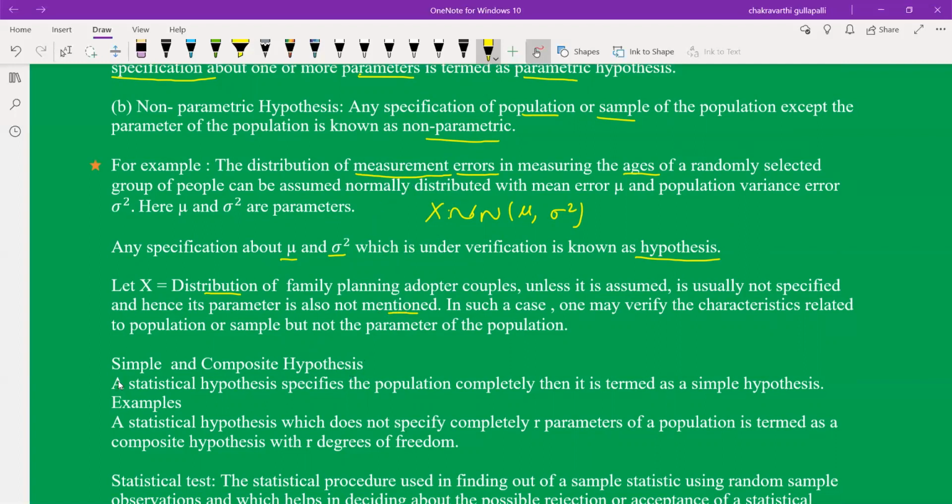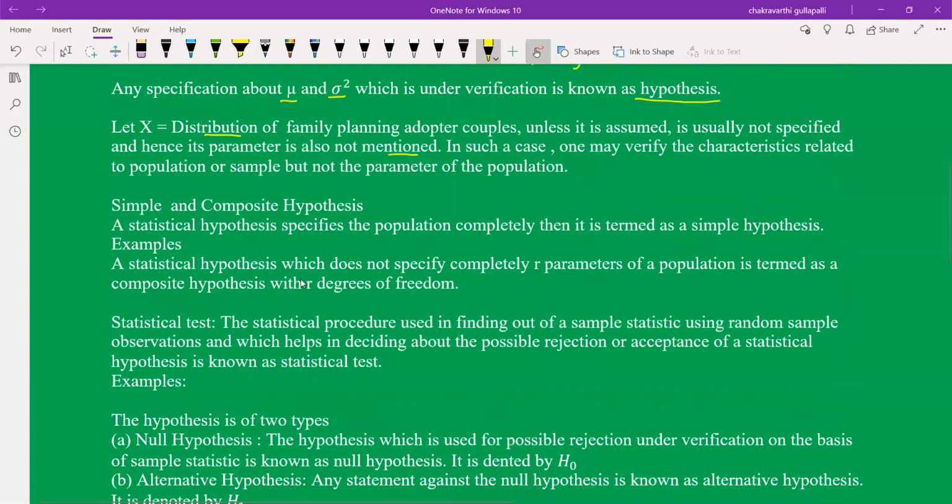So next one, simple and composite. What is a simple and what is a composite hypothesis is very, very important from the examination point of view. With the help of this concept we can easily solve the problem.